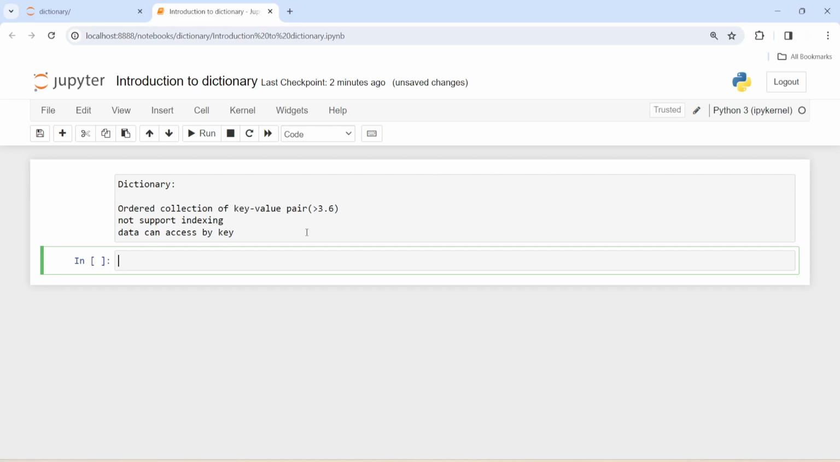So in this video we will see what is dictionary. Dictionary is an ordered collection of key value pairs, and what key value is I will explain to you in some time. It is an ordered collection of data after Python version 3.6. Before this it was an unordered collection of data.